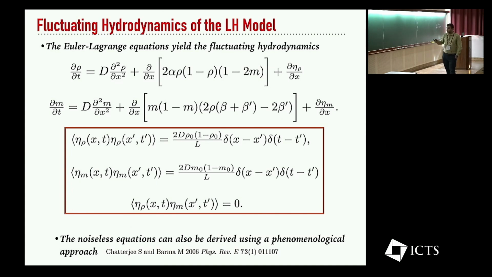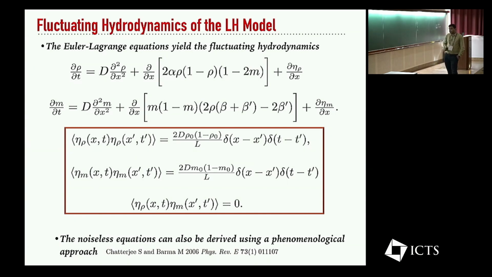And then one can, using this action, also derive the exact correlations of the noise, and it is Gaussian noise with some dependence on the density. So the density correlations of the noise have this behavior, whereas the fluctuations in the tilt correlations have the following behavior.